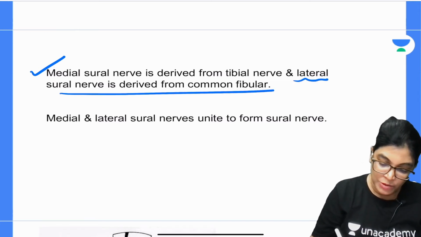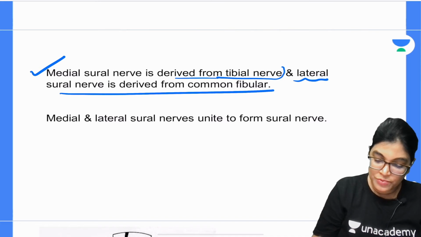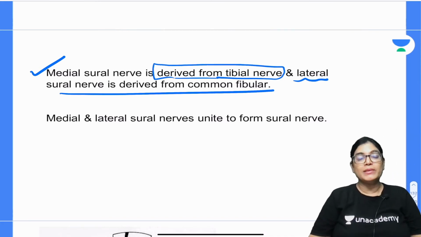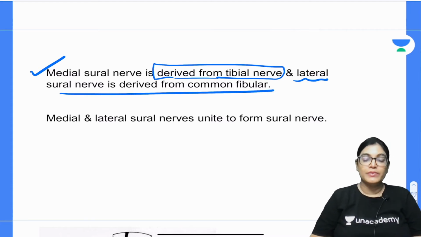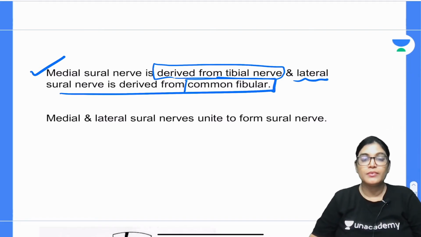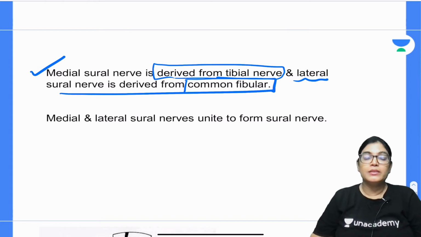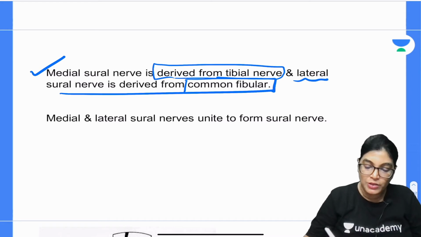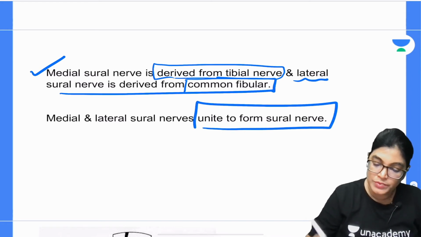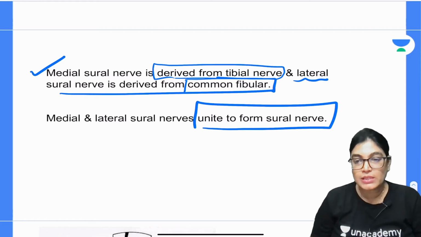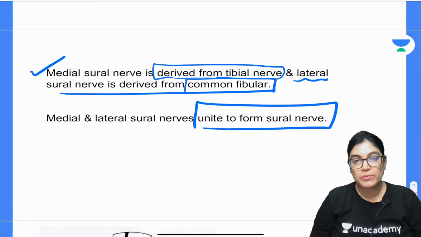When we are talking about the medial sural nerve, it is derived from the tibial nerve. It gets its origin from the tibial nerve, and when we are talking about the lateral sural nerve, it is derived from the common fibular nerve. And the 2 components, that is the medial and the lateral sural nerve, will combine together and unite to form the whole of the sural nerve. Let me show you this diagram where your concepts will be clearer.